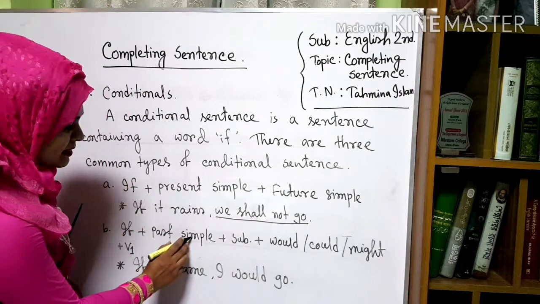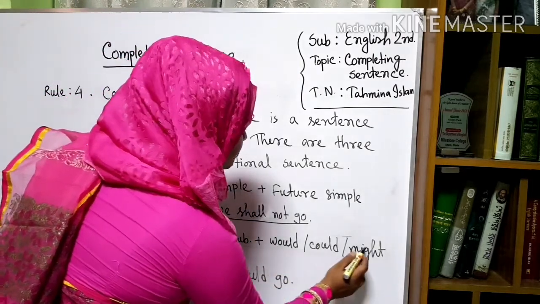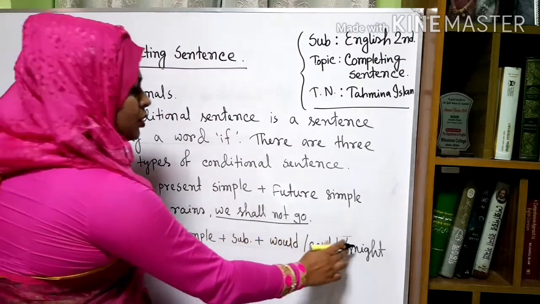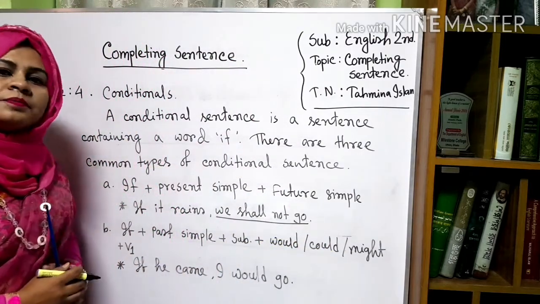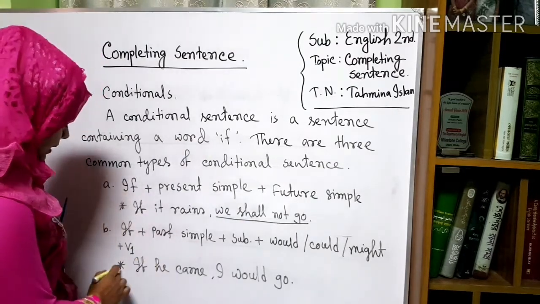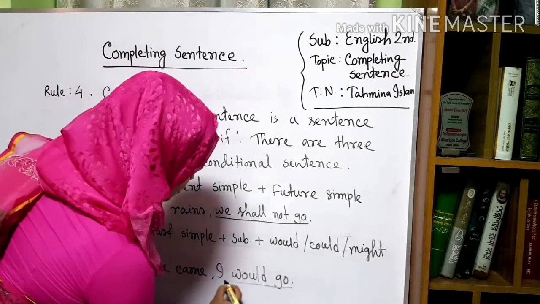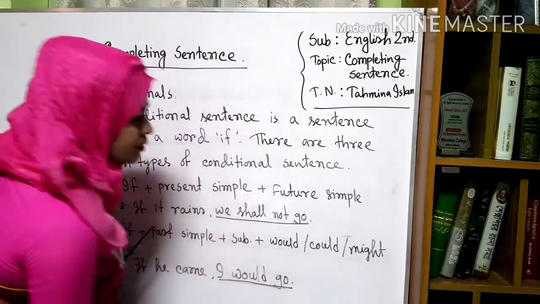If plus past simple, then we have to use subject plus would, could or might, then V1, the present form of verb. The example is, if he came, I would go. If he came, I would go.